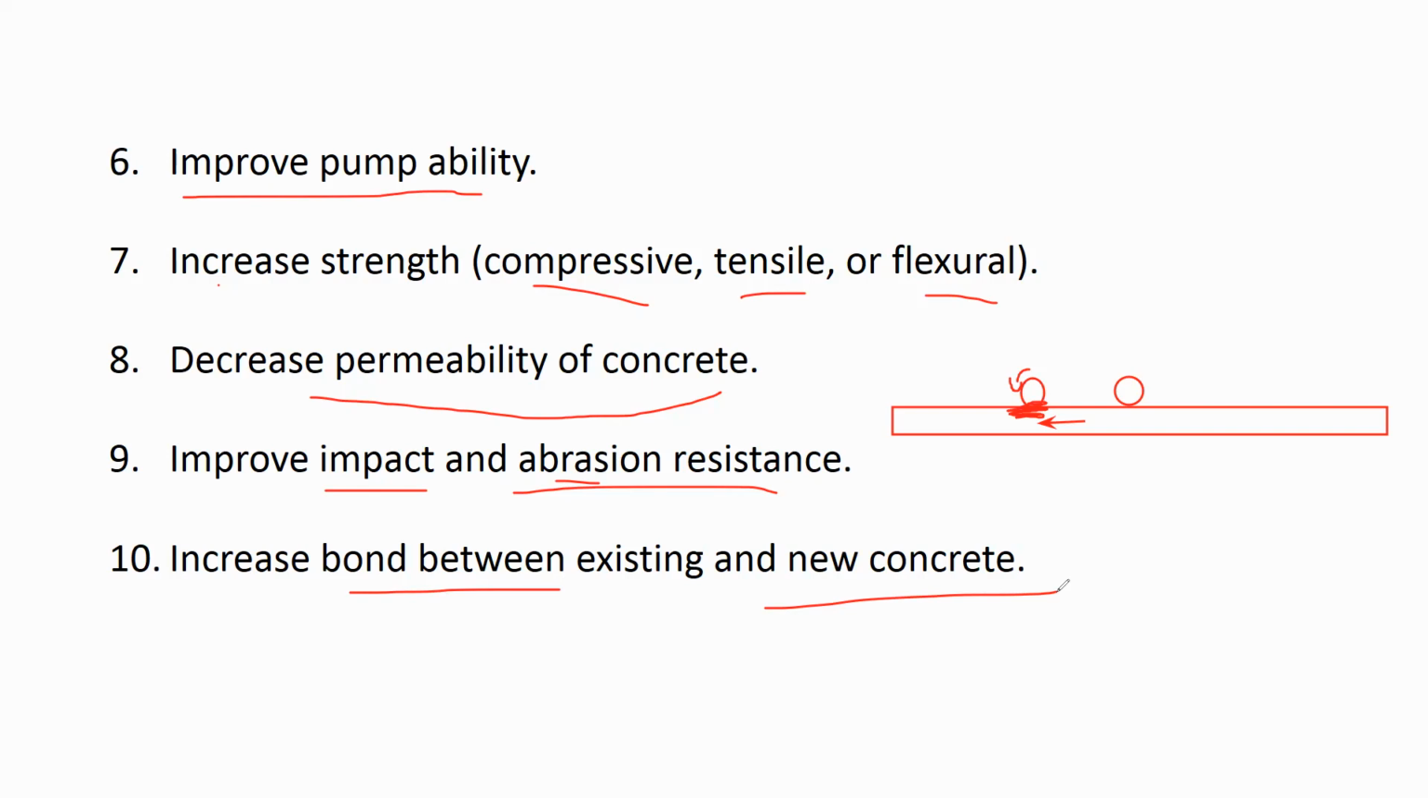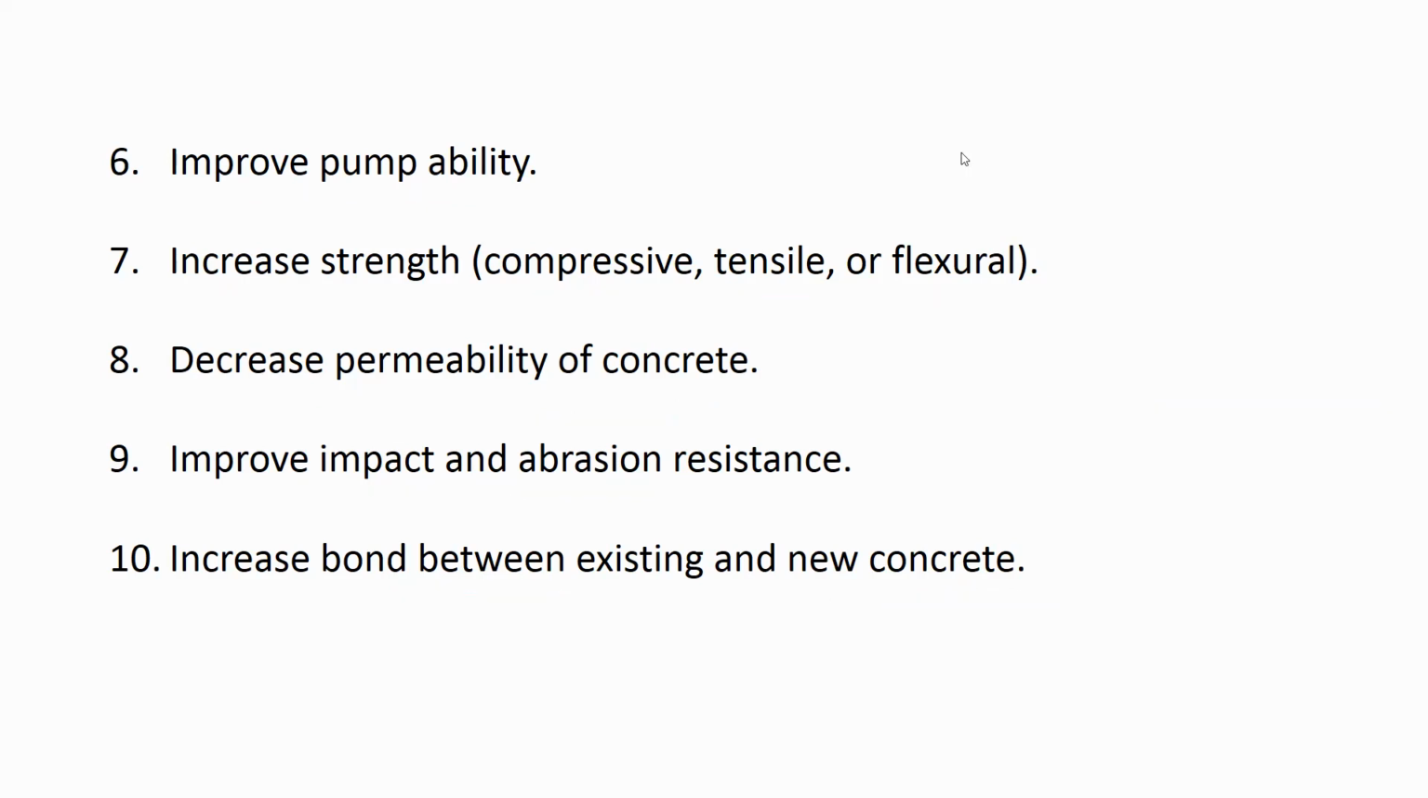If you don't use the admixture or any other thing, there will not be proper bonding between the new and old concrete structure. So to give a proper bonding between new and existing, that is old, concrete structure, you can use the admixture. So these are the different properties of concrete which can be modified with the help of admixtures. Okay, so this is all about admixture.